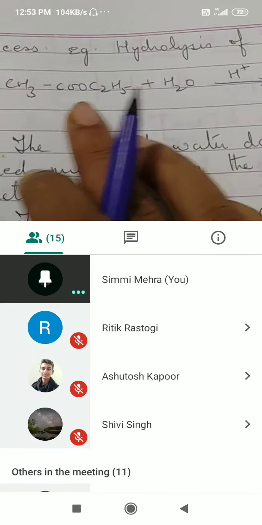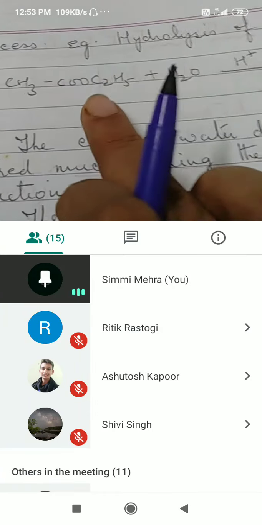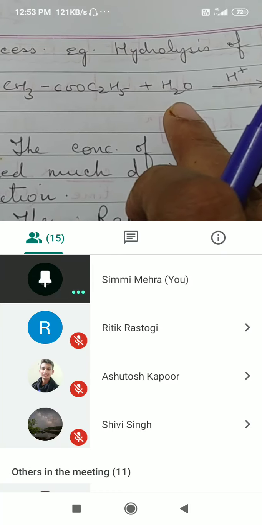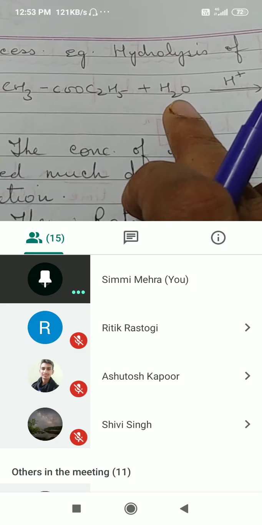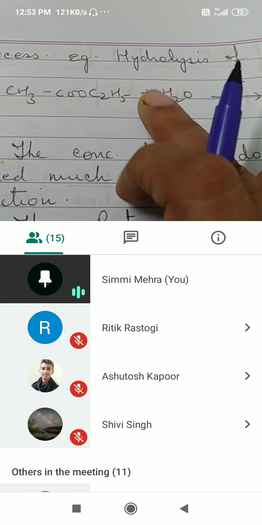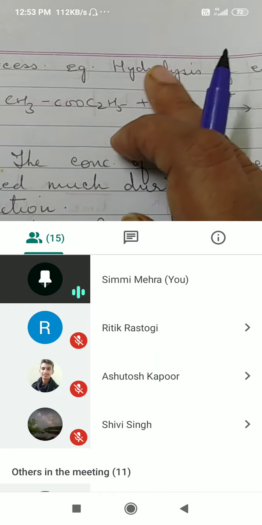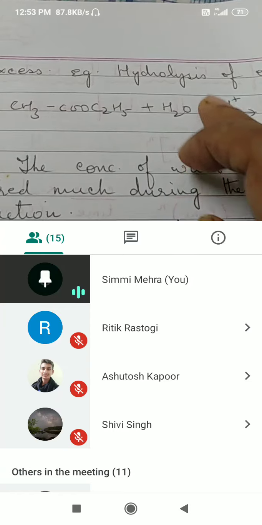Now, how is it a pseudo unimolecular reaction? Since in hydrolysis reaction, water is present in excess. So what will happen? We will not take the water concentration into account for calculating rate of reaction or order of reaction because it will not change much.